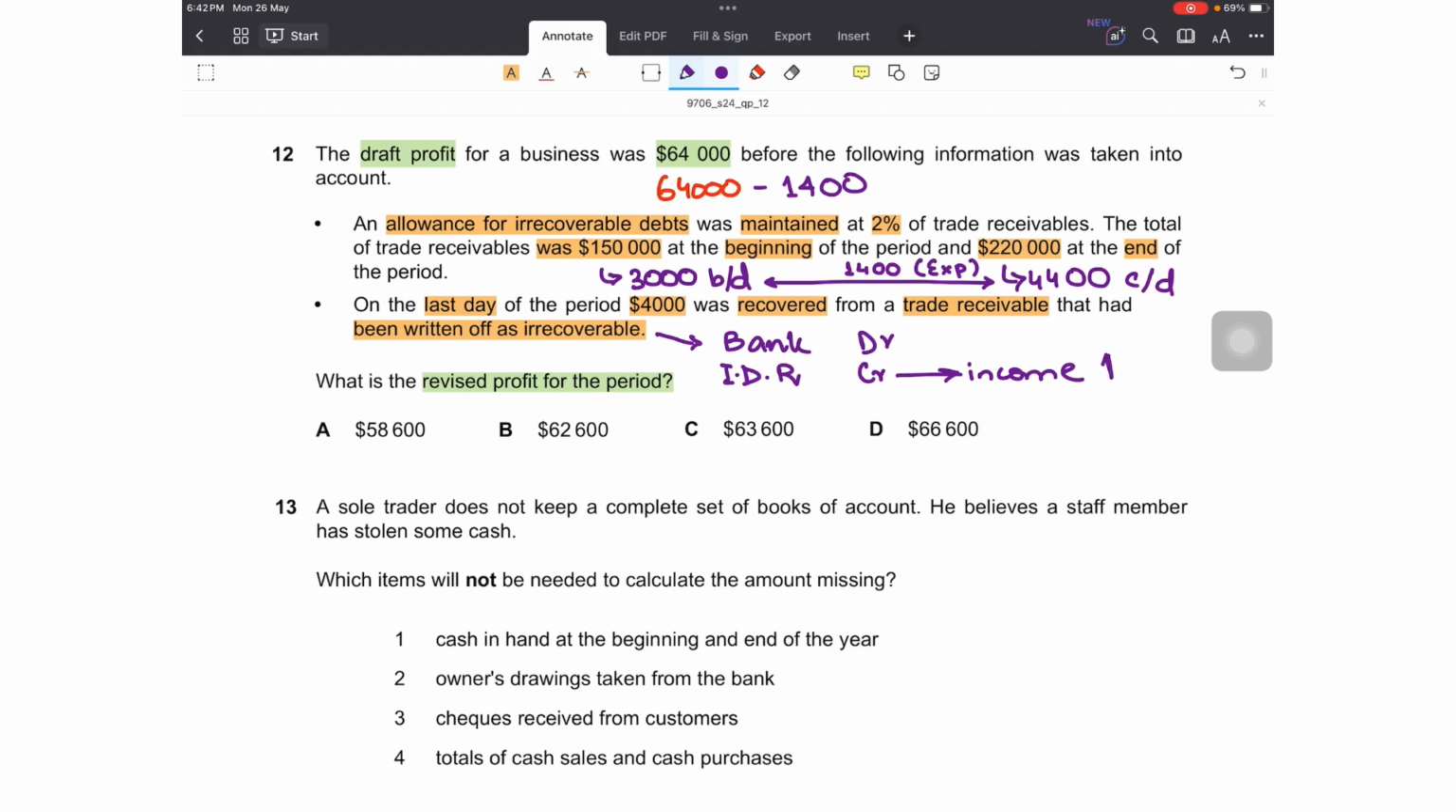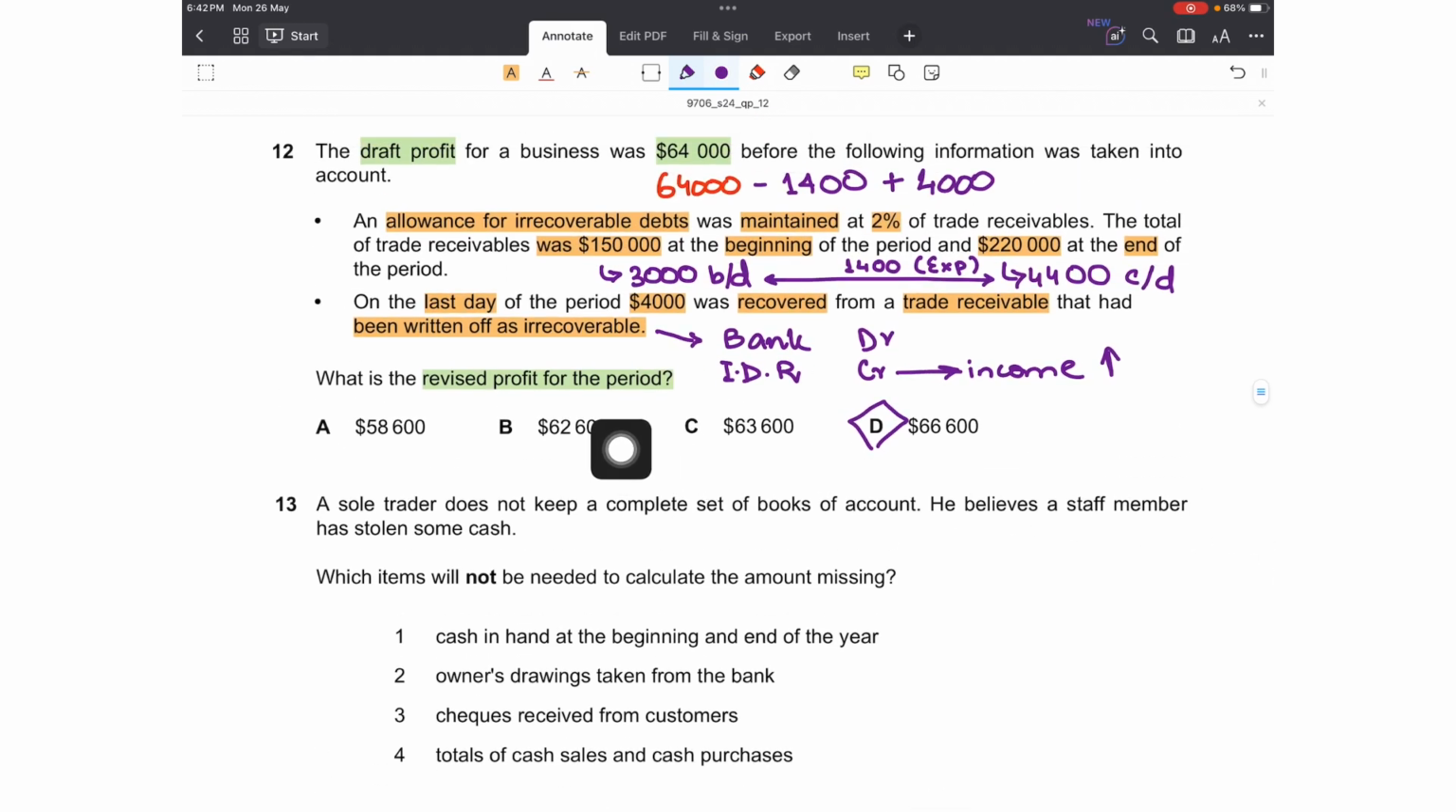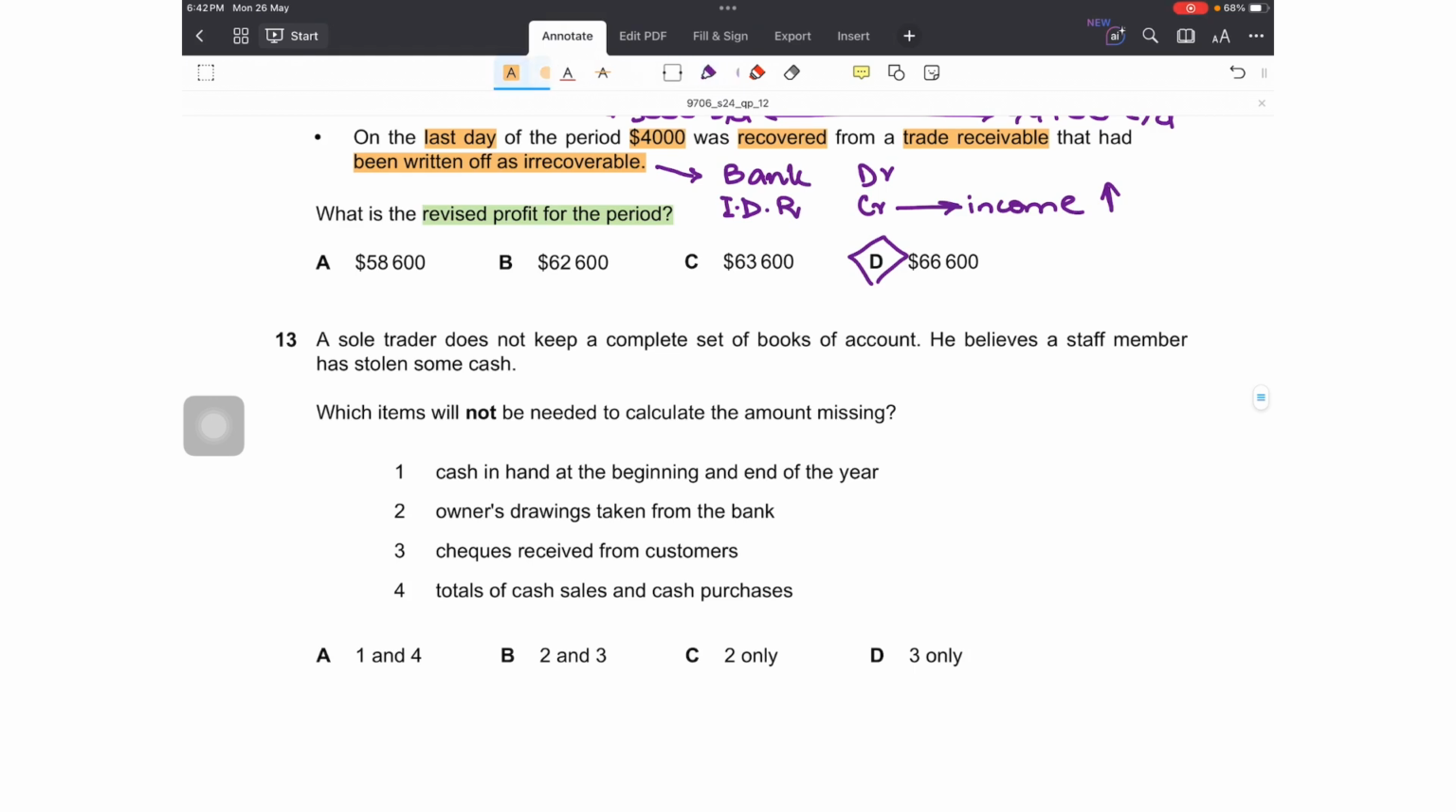And if income is being recorded and increased, that will also increase my draft profit by 4,000. So 64,000 minus 1,400 plus 4,000 would be 66,600, option D. Please keep in mind that if such questions come, then only those items that are recorded in the statement of profit or loss will impact the profit, only those, right? The items that are recorded in the statement of financial position won't impact my draft profit.